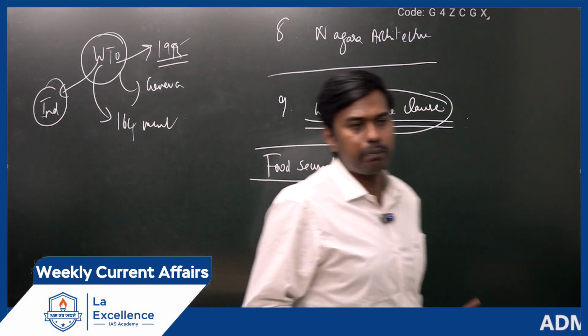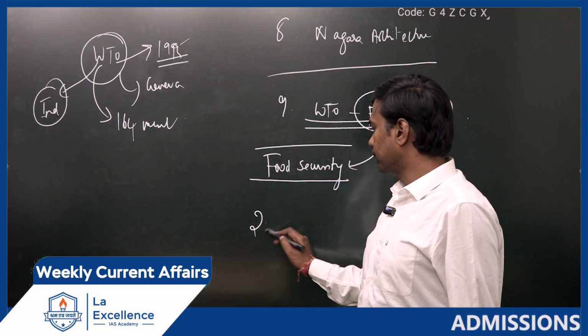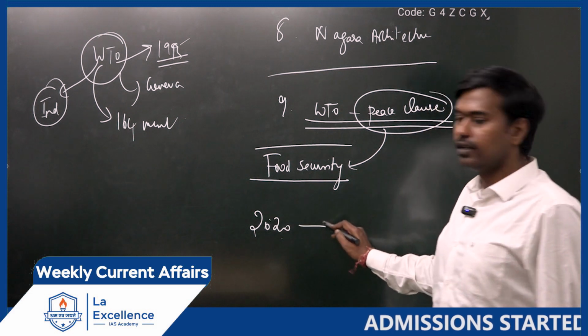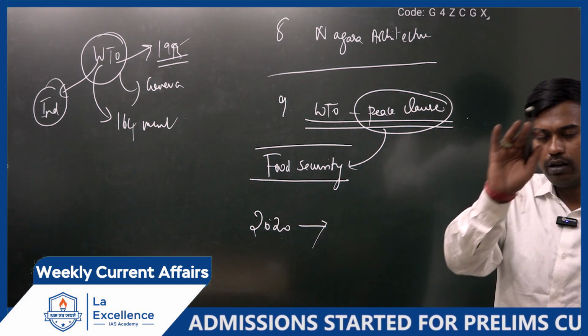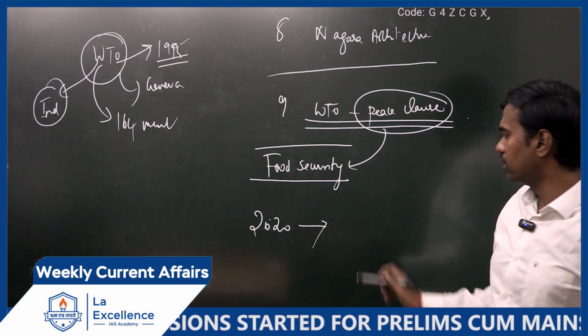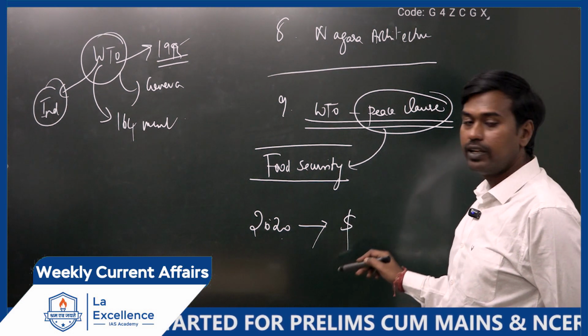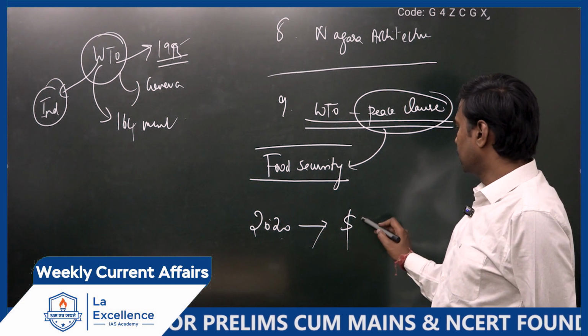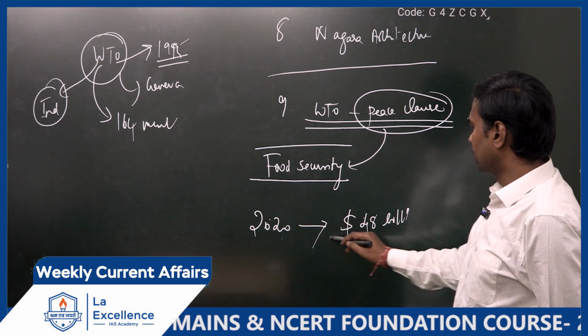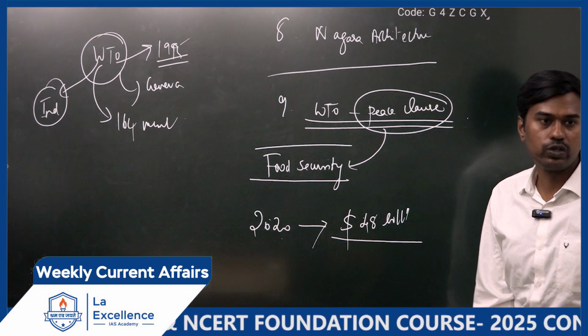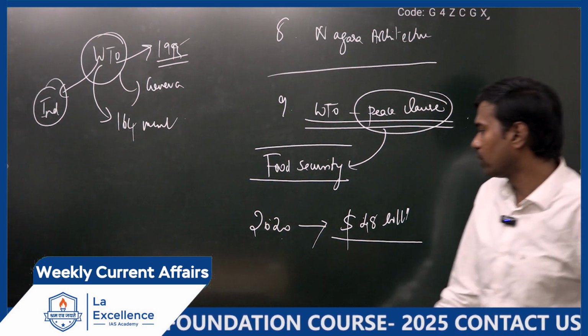See, in 2020, that is during COVID time, what is the total food produced in India they were observing? It was roughly coming around in rice, somewhere around 48 billion. This is the total food produced value, that is the rice produced value.